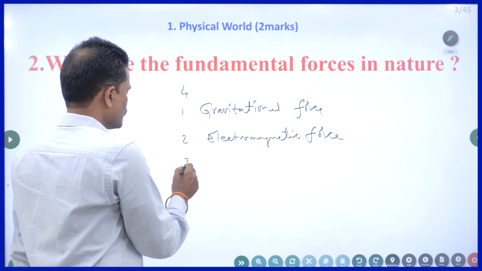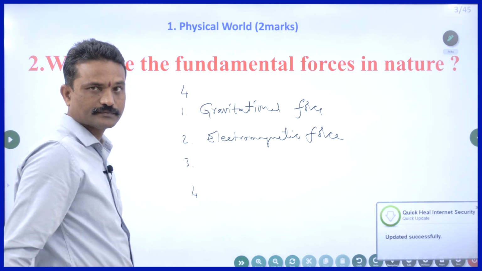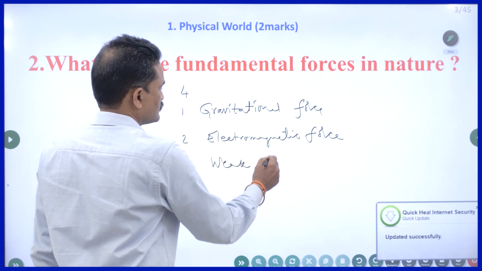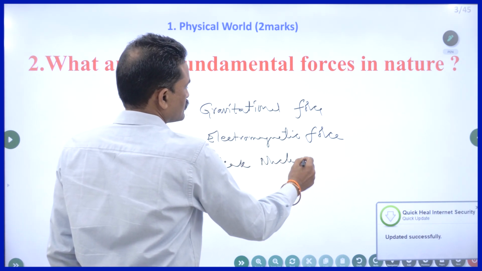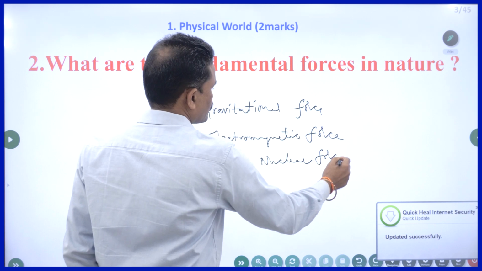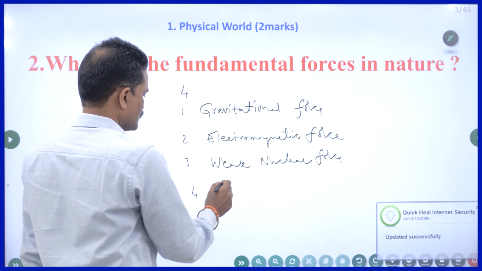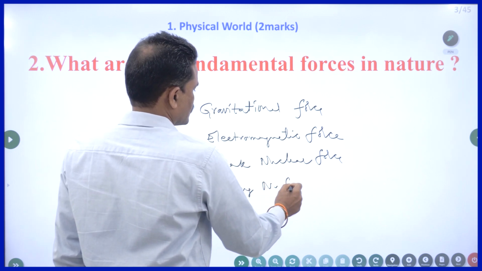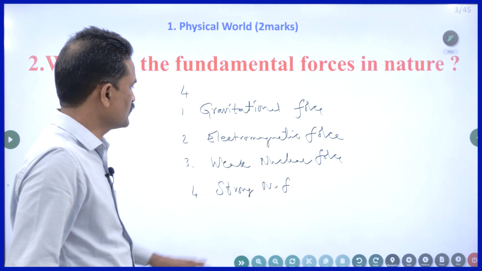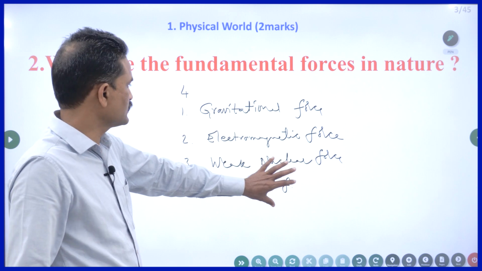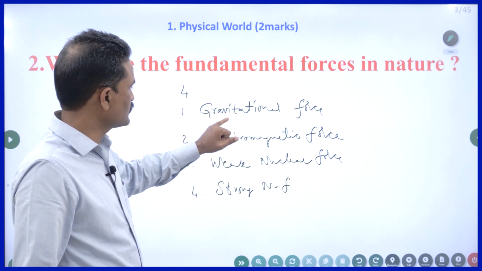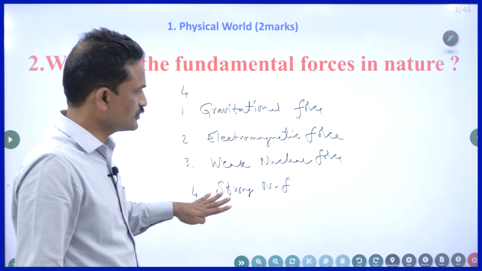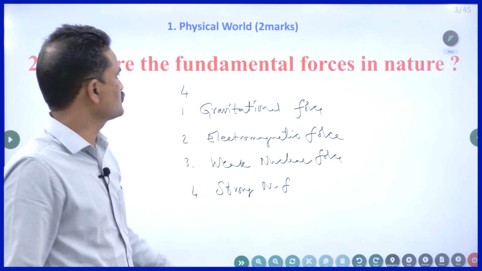The third and fourth are related to nuclear forces. One is weak nuclear force, and the fourth one is strong nuclear force. That's it. So remember, there are 2 nuclear forces, plus gravitational force and electromagnetic force. If you write these 4, you will get 2 marks. You just have to name them.